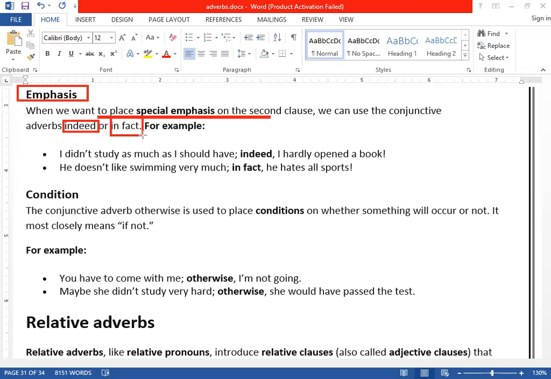Like for example, I didn't study as much as I should have. Indeed, can you see, I hardly opened a book.